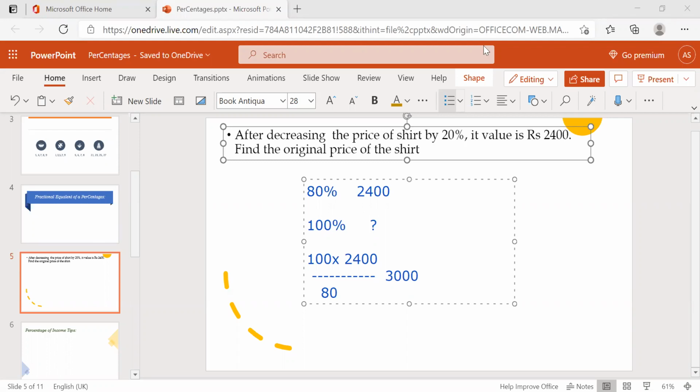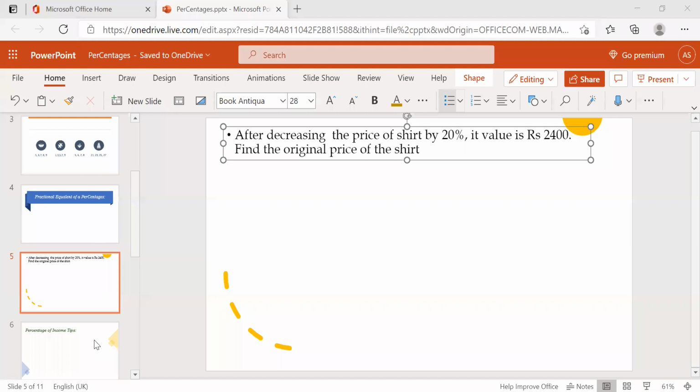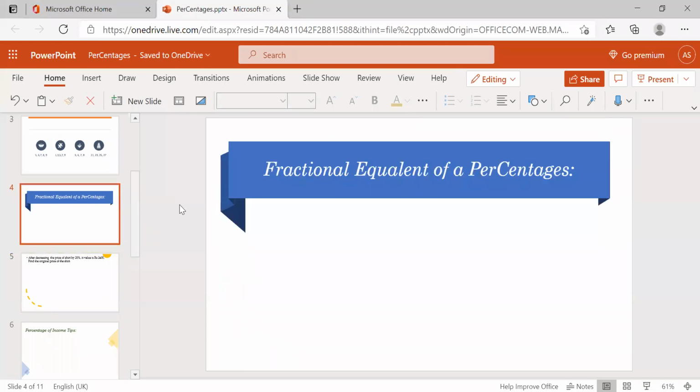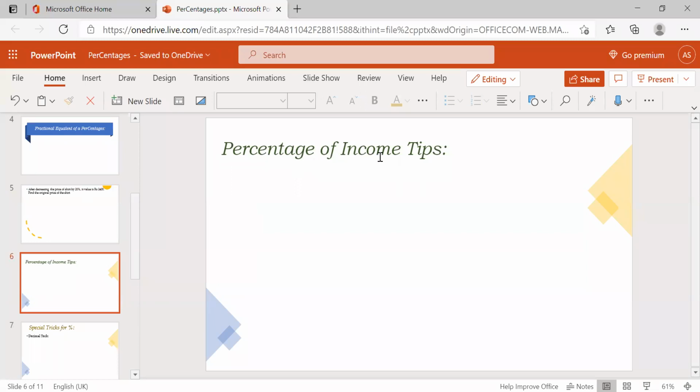Okay. Now, another one. So first, what we learned here: fractional equivalents of percentages, the fractional equivalent for the decimal points, and the decimal point for the fractional equivalent. So you should know both. And another one: percentage of income tips. Here I'll give some tips to follow to find out when they ask income percentage questions.